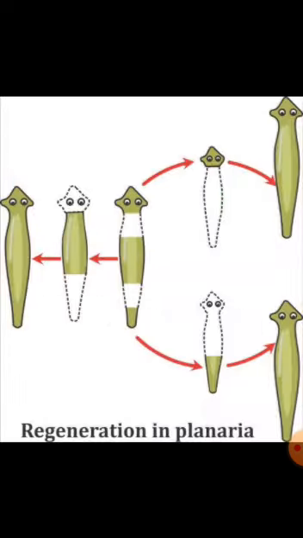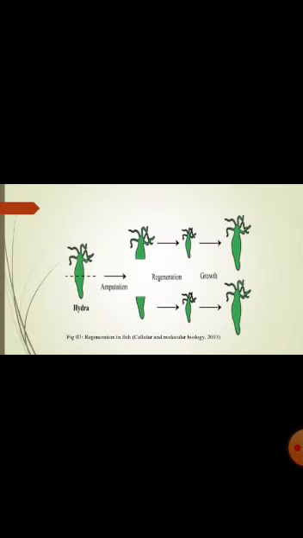The next important topic is regeneration. Regeneration is also a form of asexual reproduction where the organism is capable of regrowing its lost body parts. That is, if a part of the body of an organism gets detached, the detached part grows into a completely new individual. This can be seen in Planaria as shown in the picture and Hydra as well.